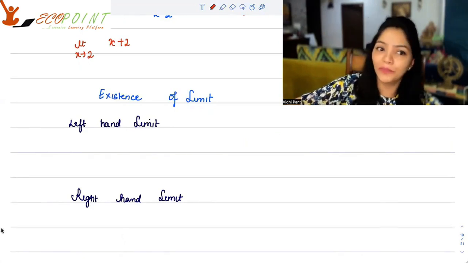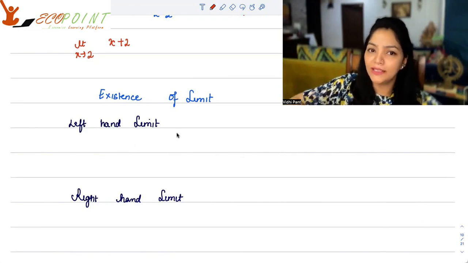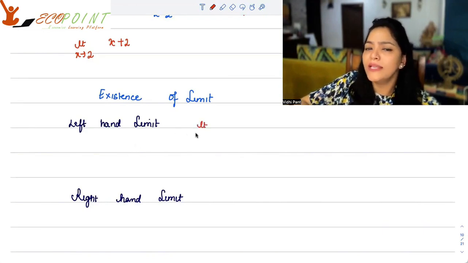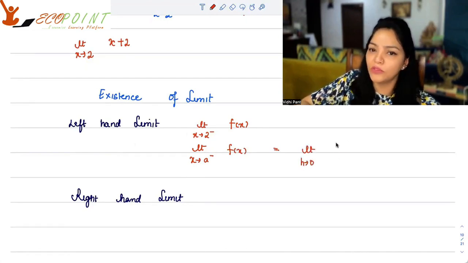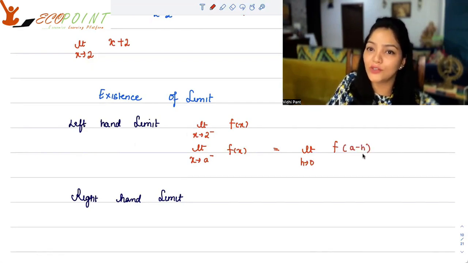The limit is 4. So left-hand limit means that I am interested in what's happening on the left of 2. So this is how in general you will write the left-hand limit: as x tends to a minus of f(x). This can also be written as limit h tends to 0. The change is almost 0, but the change is towards the left, so we will deduct something from a.